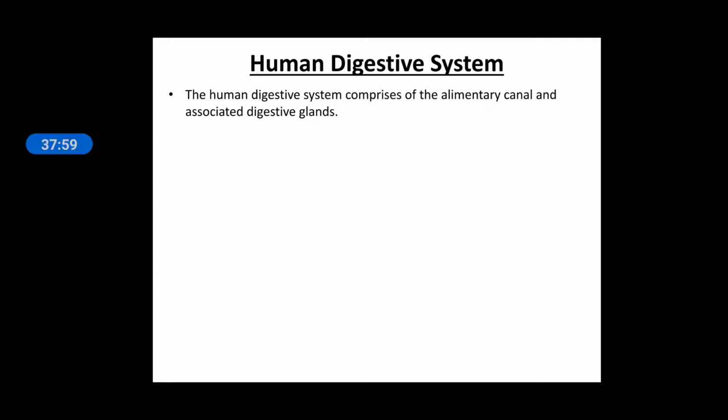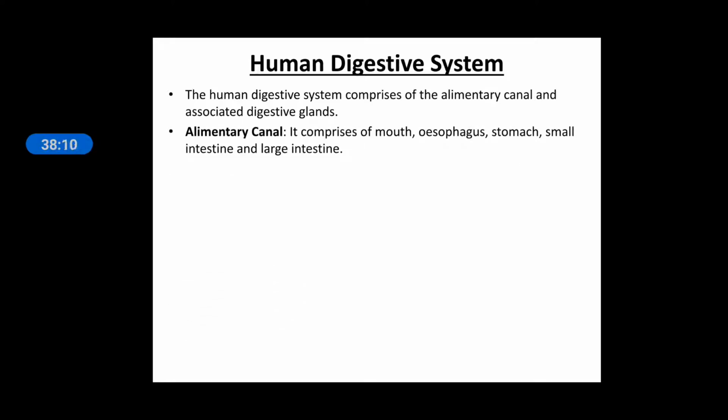The human digestive system comprises the alimentary canal and associated digestive glands. The alimentary canal starts from the mouth and ends at the anus.